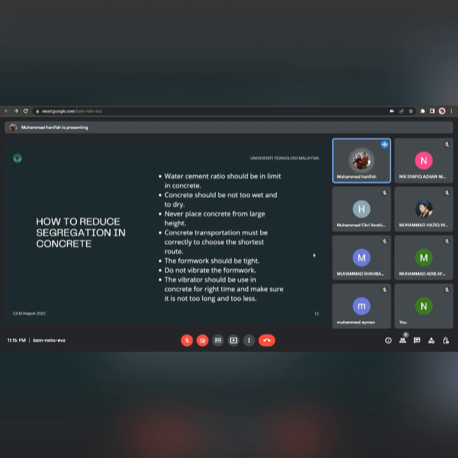Do not vibrate the formwork, and the vibrator should be used in concrete for the right time, making sure it is not too long or too less. Thank you.